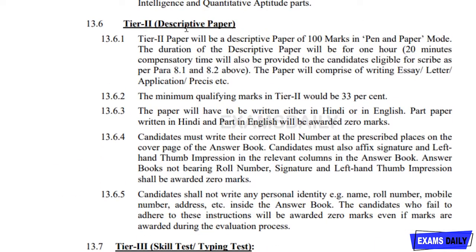And the next is tier 2 descriptive paper. It will be descriptive type, that is you should write in paragraphs, and pen and paper mode only. The duration for this paper is 1 hour, and 20 minutes extra will be given for some of the candidates, that is some of the categories. And the paper will be comprising of writing essay, letter, application, precis, like that. And the minimum qualifying marks in tier 2 is 33%. So you should be aware of this also.